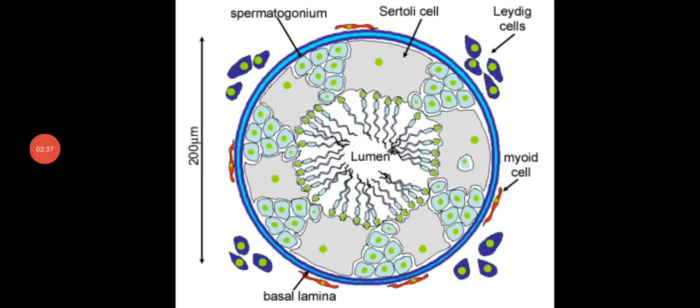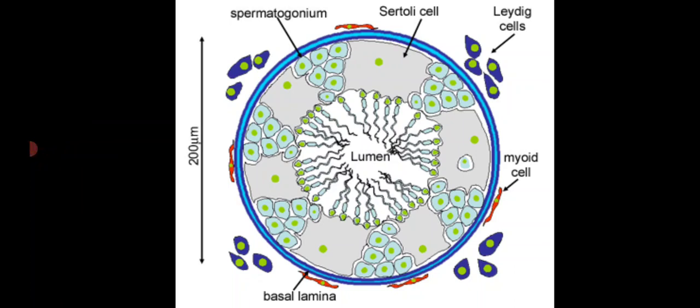The wall of the seminiferous tubules is made up of germinal epithelium. There are 2 types of cells in the germinal epithelium: one is the germ cell and another one is the Sertoli cells. We have already learned about the Sertoli cells. The Sertoli cells nourish the developing sperm. Now, we will see about the germ cell.